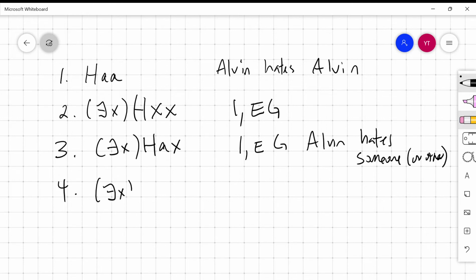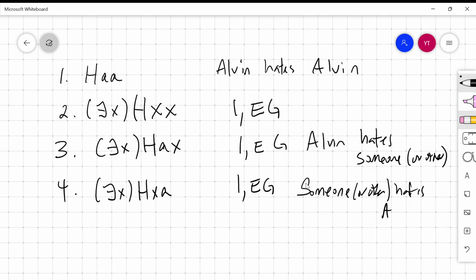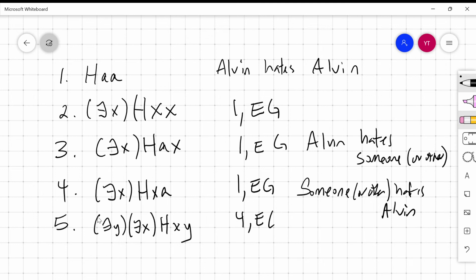Equally, we might have been tempted, and again, notice I'm generalizing on 1 still here. We might have been tempted to derive this sentence. Someone or other hates Alvin. That's also something that validly follows, right? We might actually further want to conclude, now notice here I'm generalizing on line 4, that someone or other hates someone or other.